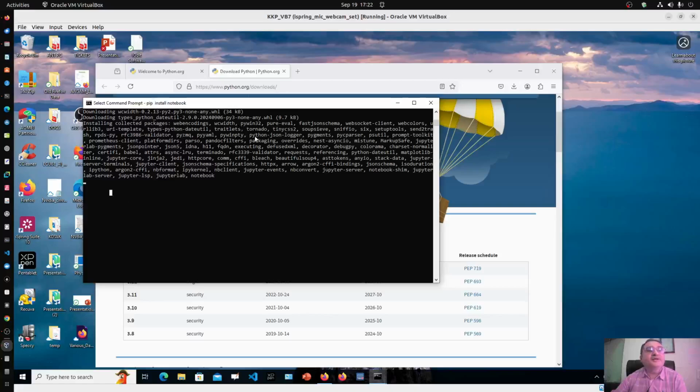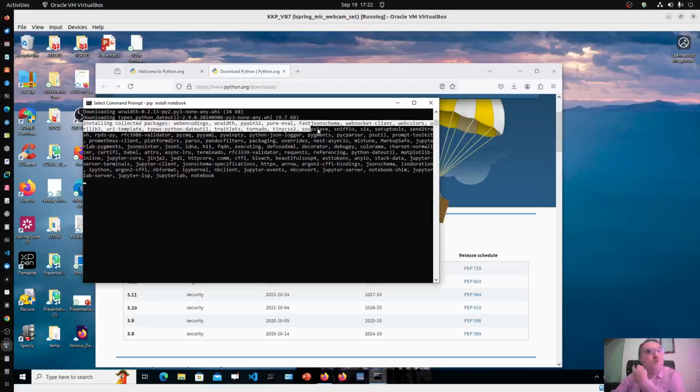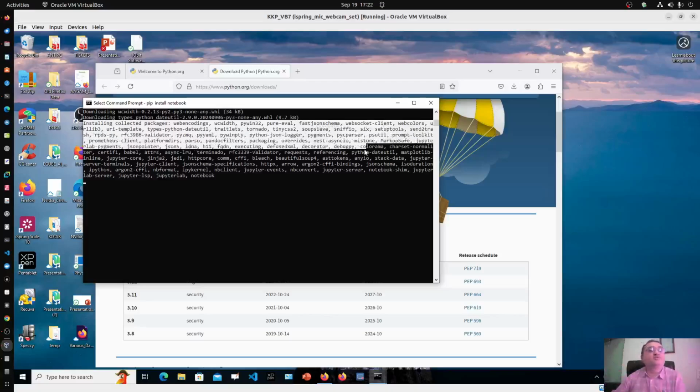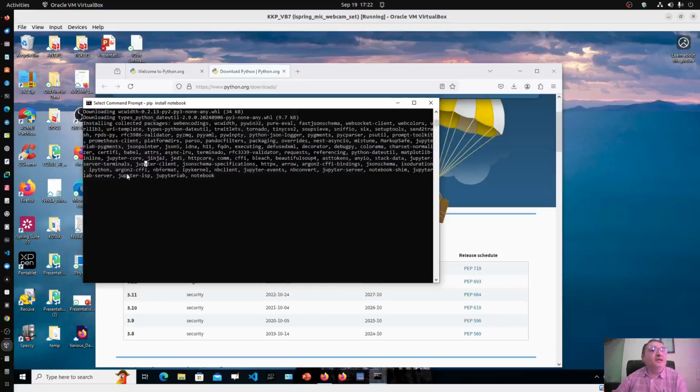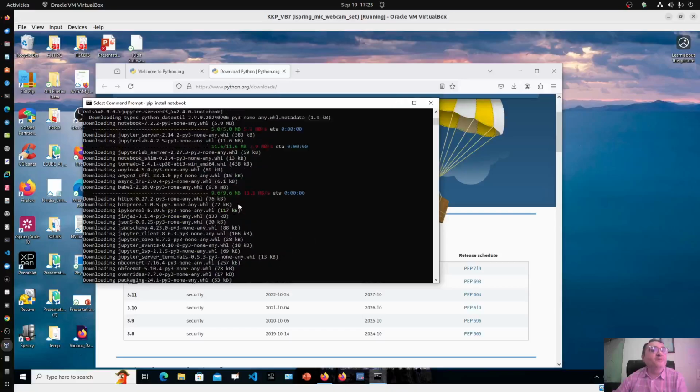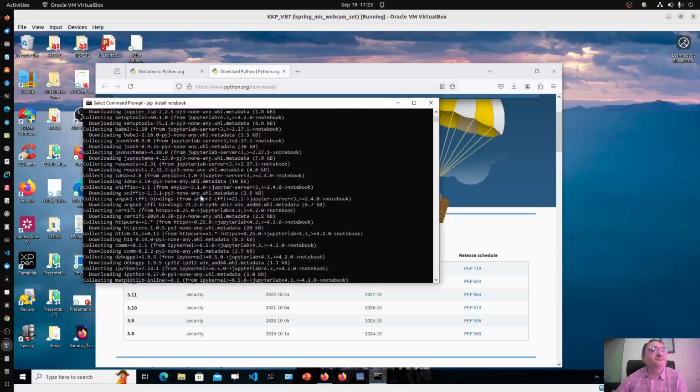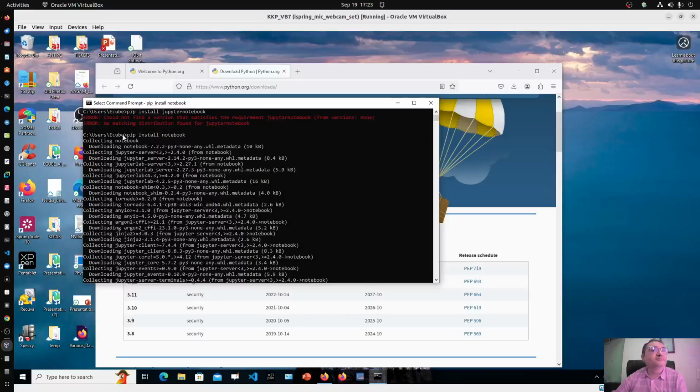You can see what it is installing: Jupyter client, IPython kernel, Jupyter server, JupyterLab, notebook, and so many different things, just by one command, pip install notebook. This single command after installing Python.